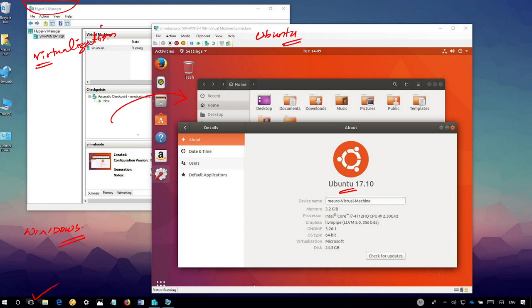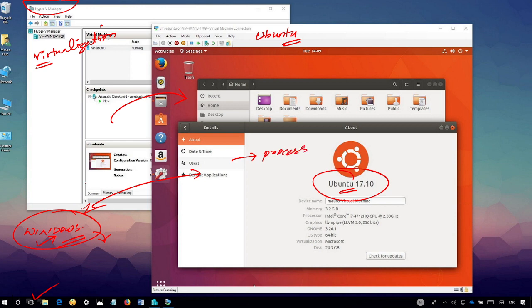In one computer you have two operating systems. If there are any applications that belong to Windows, those will be executed by the Windows operating system. And if you open Ubuntu, any processes that belong to it will be executed by Ubuntu.